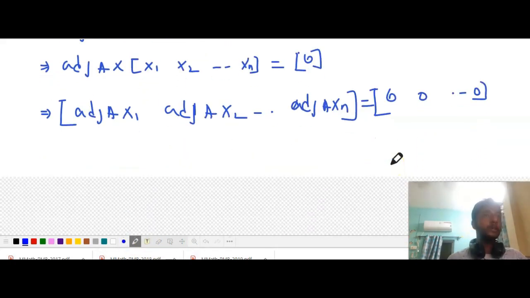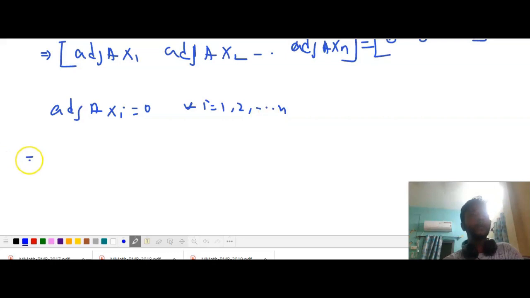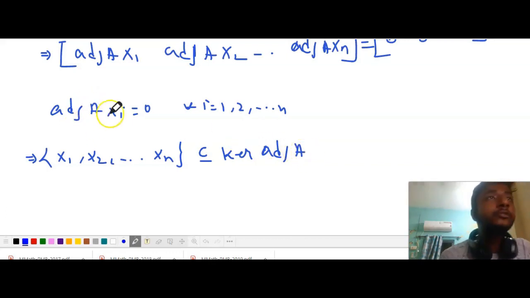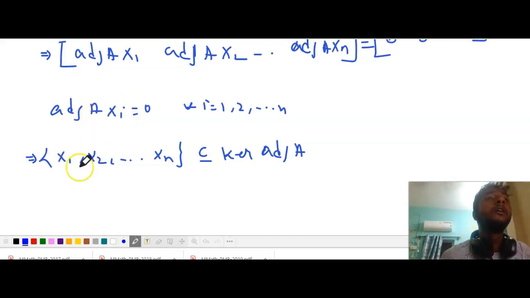So from this we can conclude that adjoint A of xi is equal to 0, right, for all i equal to 1, 2, up to n. So we can conclude that x1, x2, up to xn is a subset of kernel of adjoint A, since xi belongs to the kernel of adjoint A.